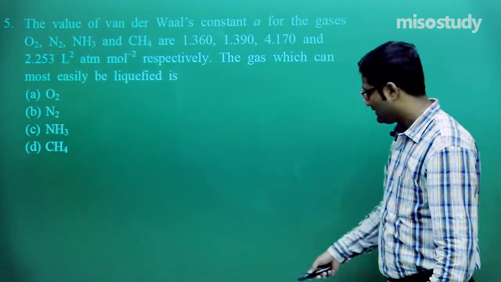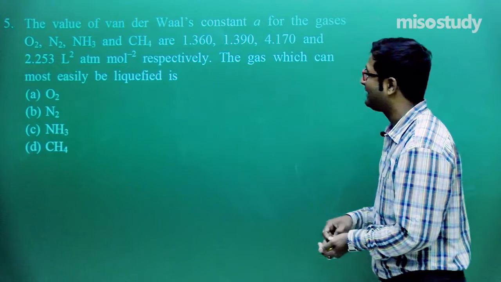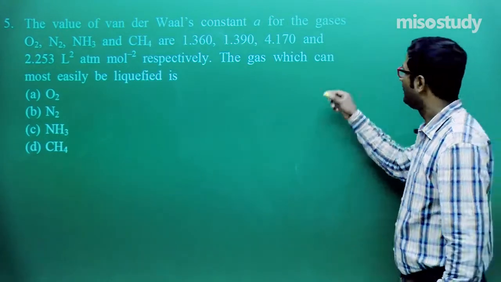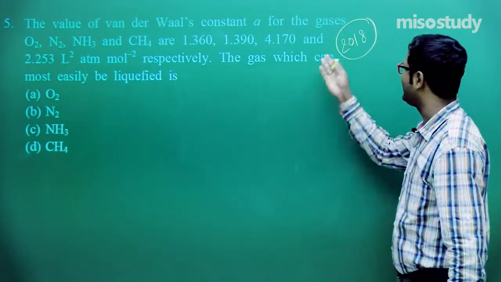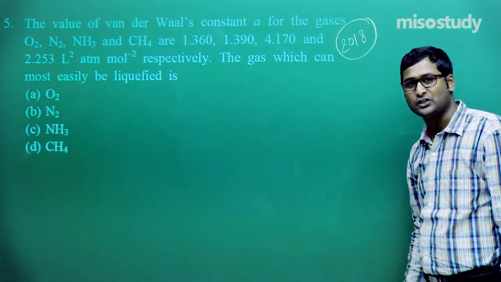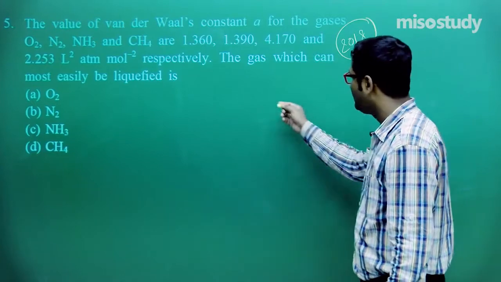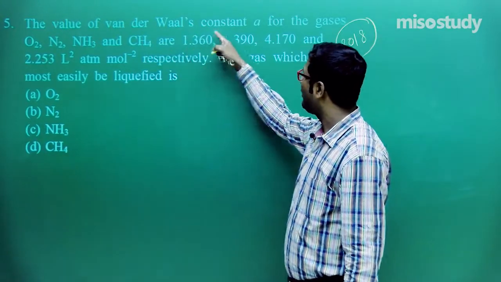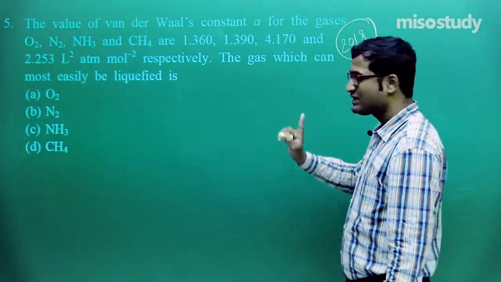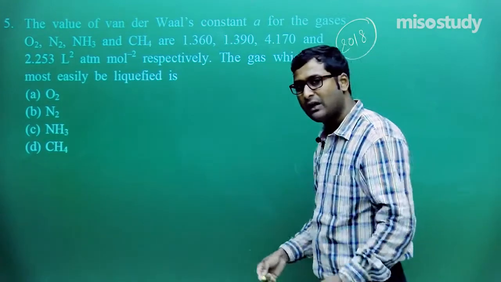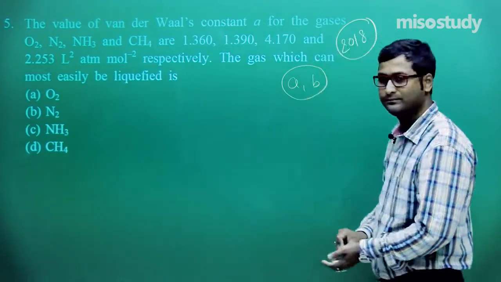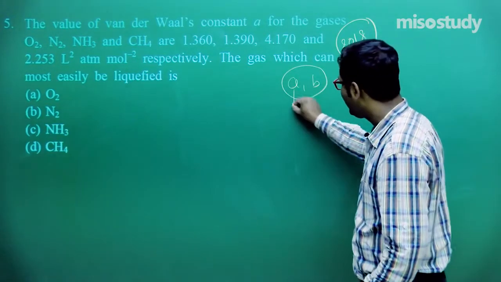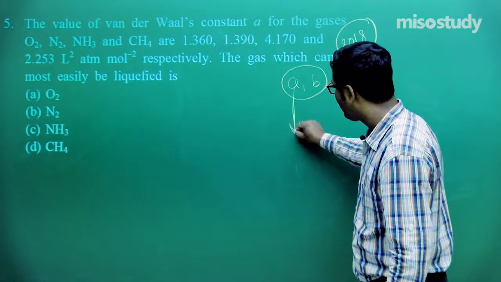Now look at this question, this is a good question, and this question is from 2018, the 2018 NEET examination. As we know, there are two van der Waals constants, A and B. Do you remember this? A signifies the intermolecular force of attraction.